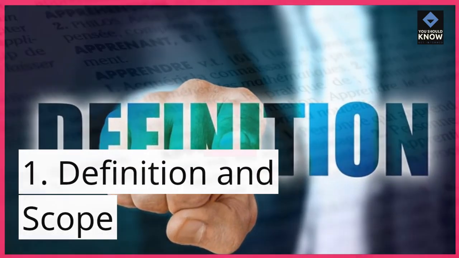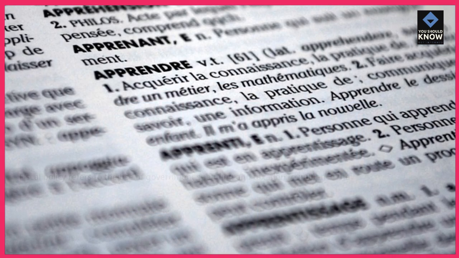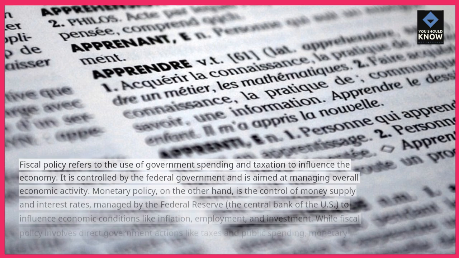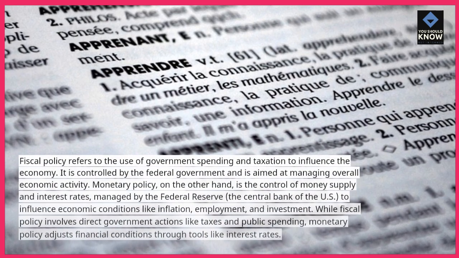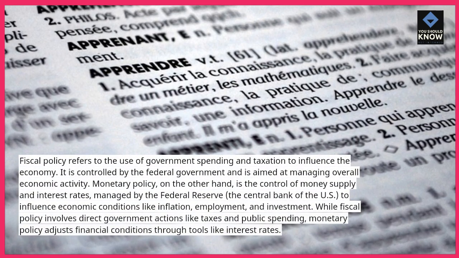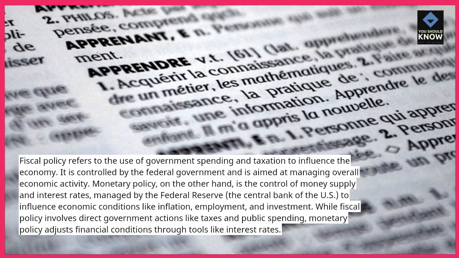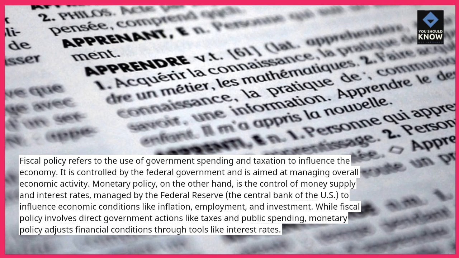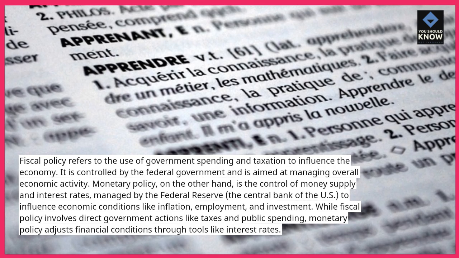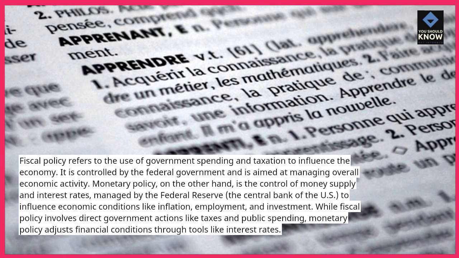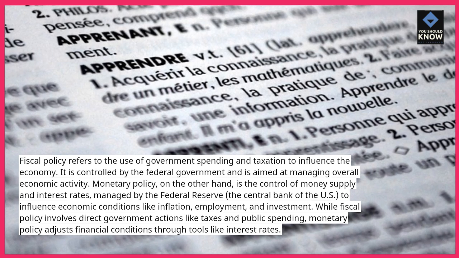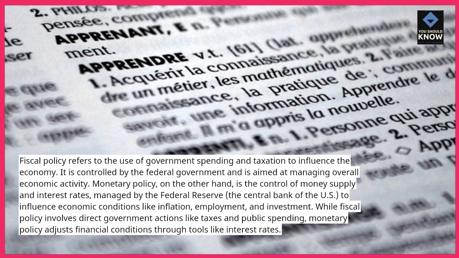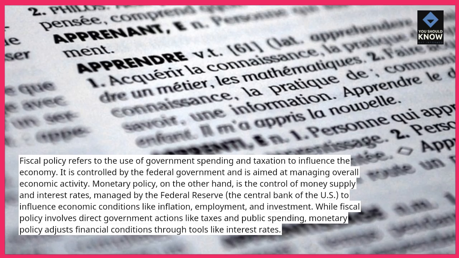1. Definition and scope. Fiscal policy refers to the use of government spending and taxation to influence the economy. It is controlled by the federal government and is aimed at managing overall economic activity. Monetary policy, on the other hand, is the control of money supply and interest rates, managed by the Federal Reserve, the central bank of the U.S., to influence economic conditions like inflation, employment, and investment.